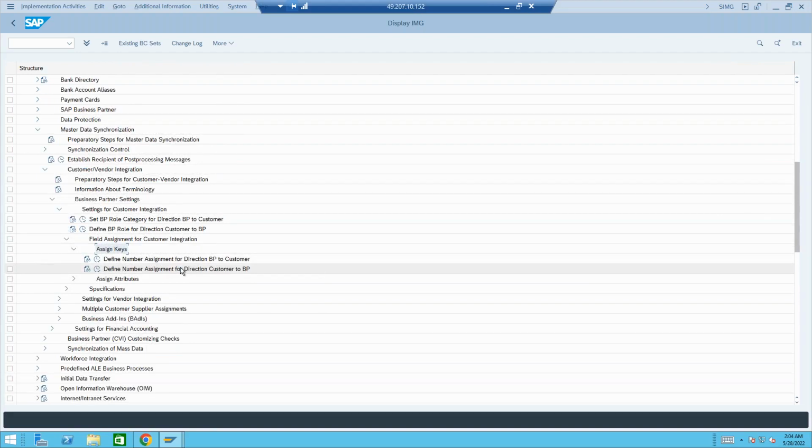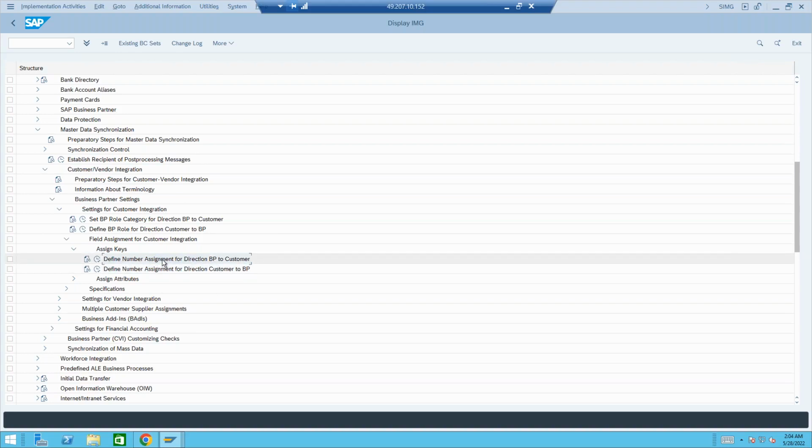assign keys, then directions. As I told you, there is no customer to BP direction. Even though it is obsolete, SAP still carries it. Nothing is obsolete out of the system. Even though we say the concept is obsolete, it is still available in the SAP system. Nothing has been taken out. So the second option is obsolete anyway. We don't do customer to BP, right? We do only BP to customer.